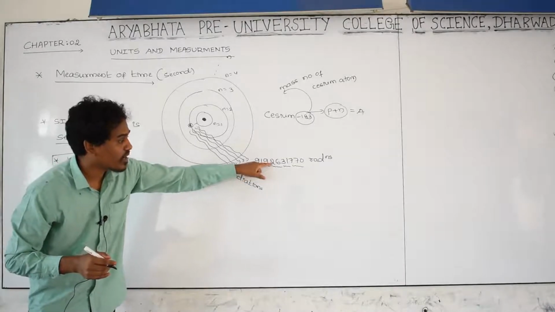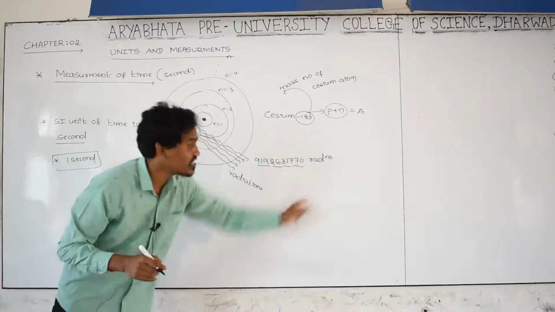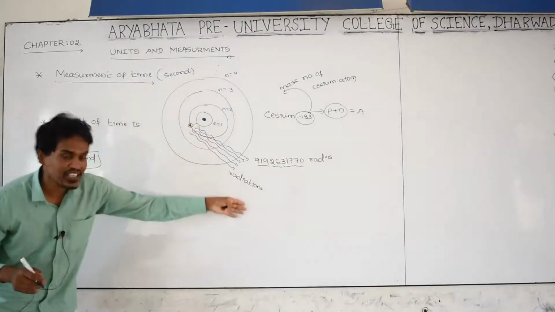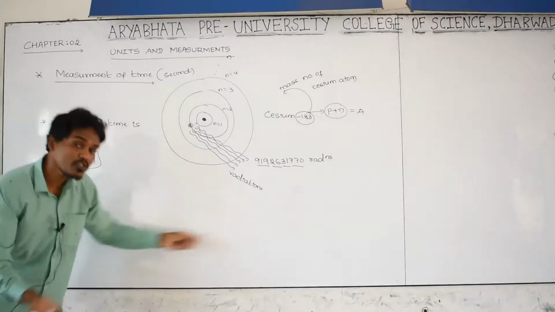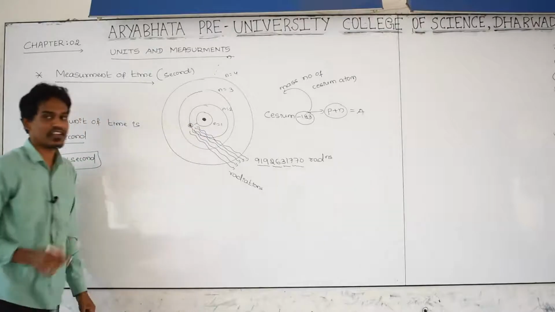919 crore 26 lakh 31,770 radiations. Exactly this much of radiations are emitted by the cesium atom because of the transition of the electron between these energy levels.